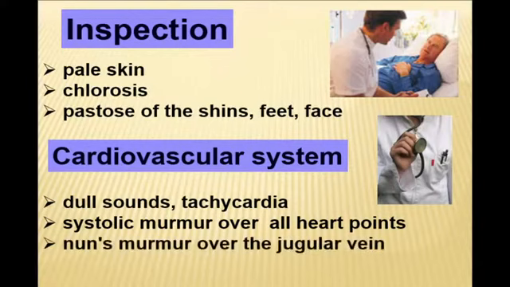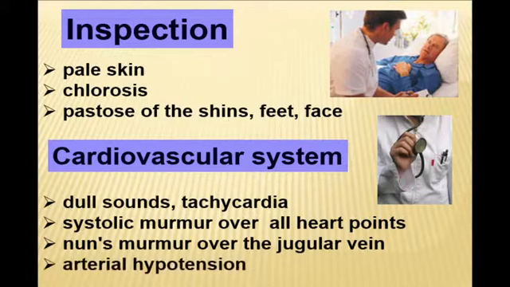Over the jugular vein a specific venous hum may be revealed, and we can reveal arterial hypotension. I will pay your attention to the characteristics of the cardiovascular system of a patient with anemia, because these questions will be given separately on the exam.